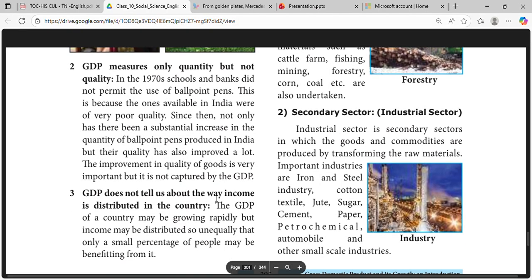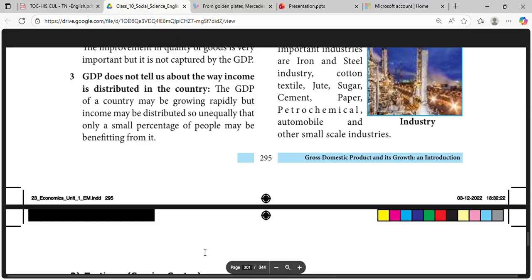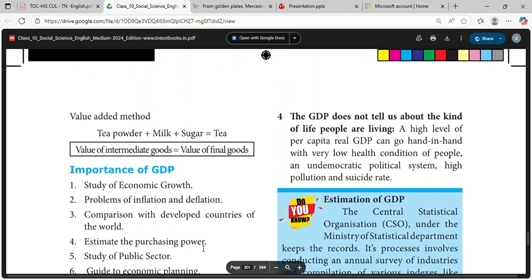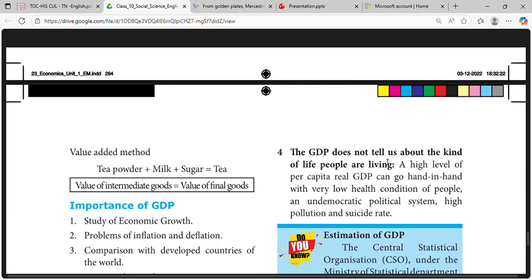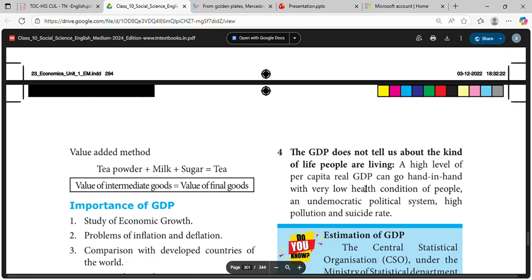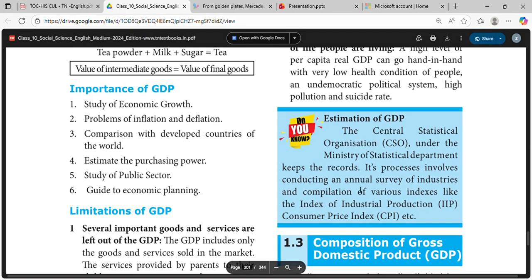The GDP does not tell us about the way income is distributed in the country. The GDP of a country may be growing rapidly, but income may be distributed so unequally that only a small percentage of people may be benefiting from it. The GDP does not tell us about the kind of life people are living. A high level of per capita real GDP can go hand in hand with very low health condition of people, an undemocratic political system, high pollution and suicide rate.